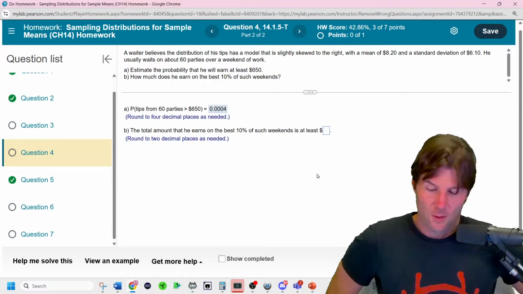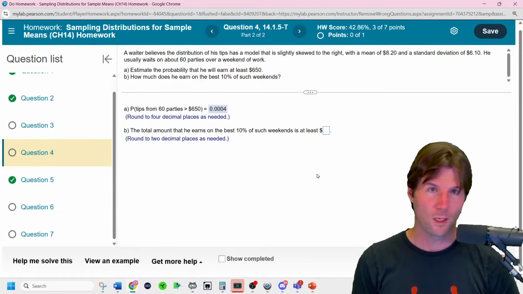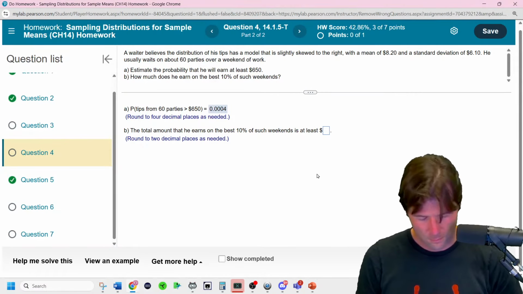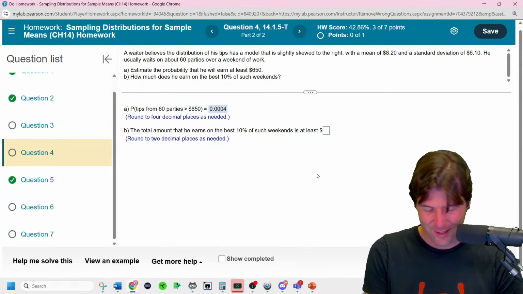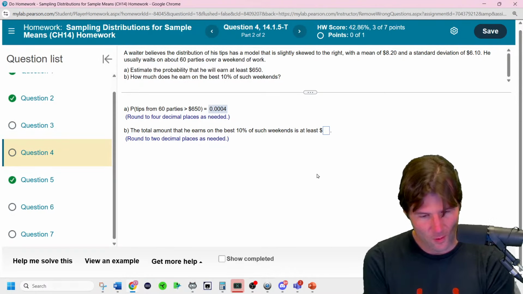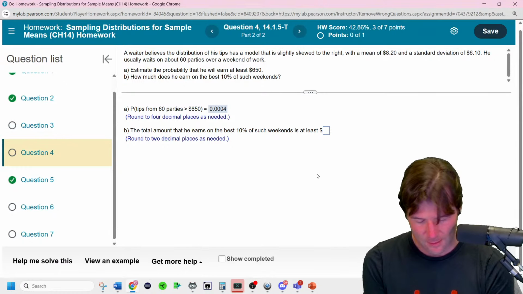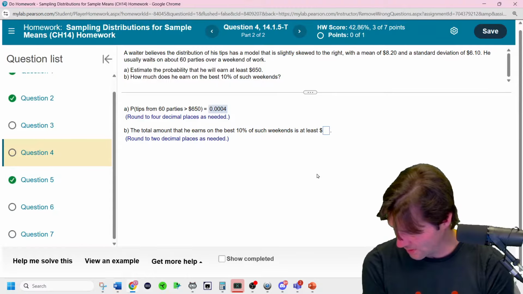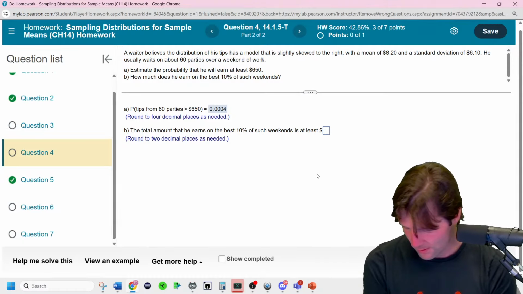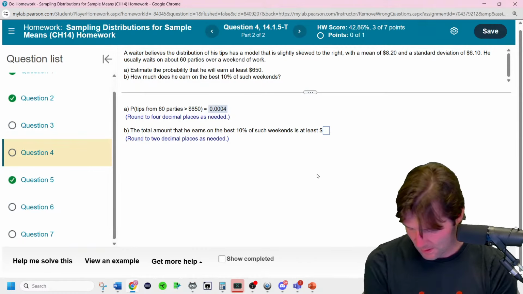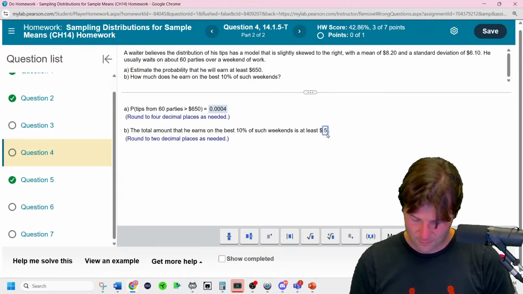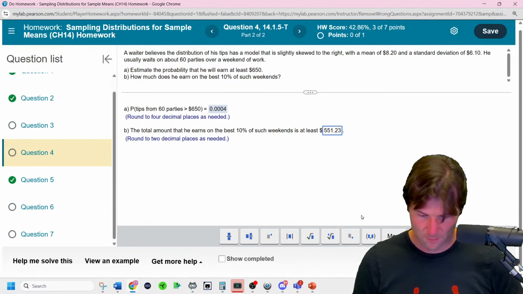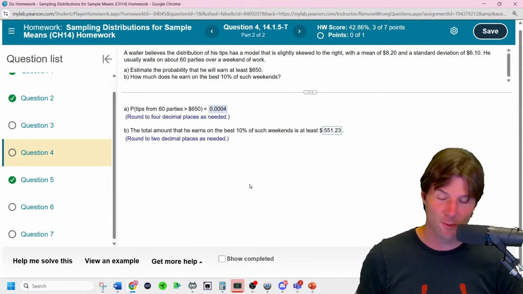The total amount they earn on the best 10% of weekends would be what? If I get this one, that'd be amazing. I can cheat and get it if I know some answers. It's about $1 more, about $9.20 times 60 is what? 9 times 6 is 54. 540. And then another, it's like 5, 1, 2, 3. Yeah, if I got that, I would have been like crazy.